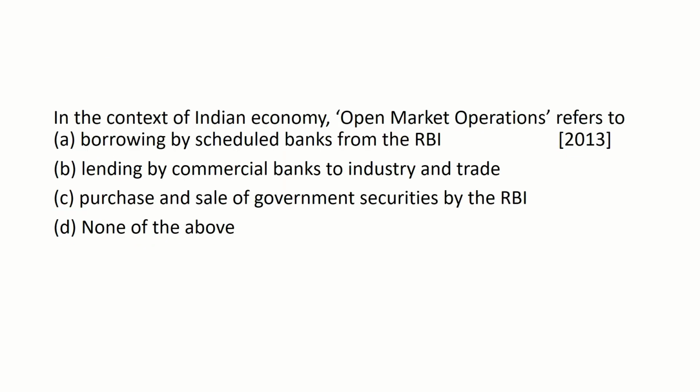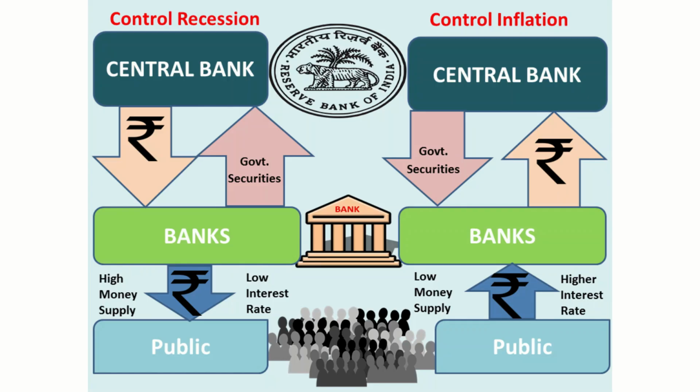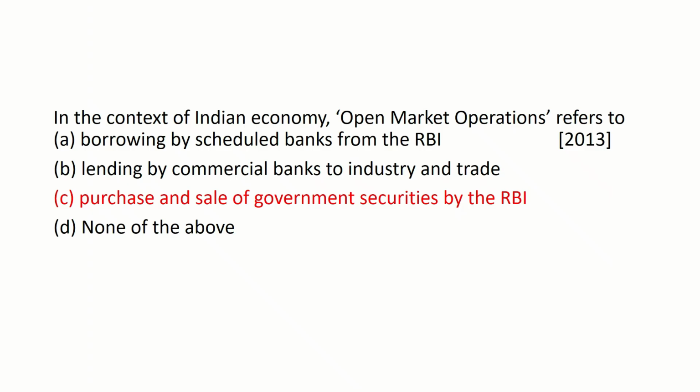Moving to the next question: in the context of Indian economy, open market operations refers to option A, borrowing by scheduled banks from the RBI, option B, lending by commercial banks to industry and trade, option C, purchase and sale of government securities by the RBI, and option D, none of the above. Open market operations refers to the purchase and sale of government securities by the Reserve Bank of India. It helps RBI to control recession, inflation, etc. And the right answer is option C, purchase and sale of government securities by the RBI.